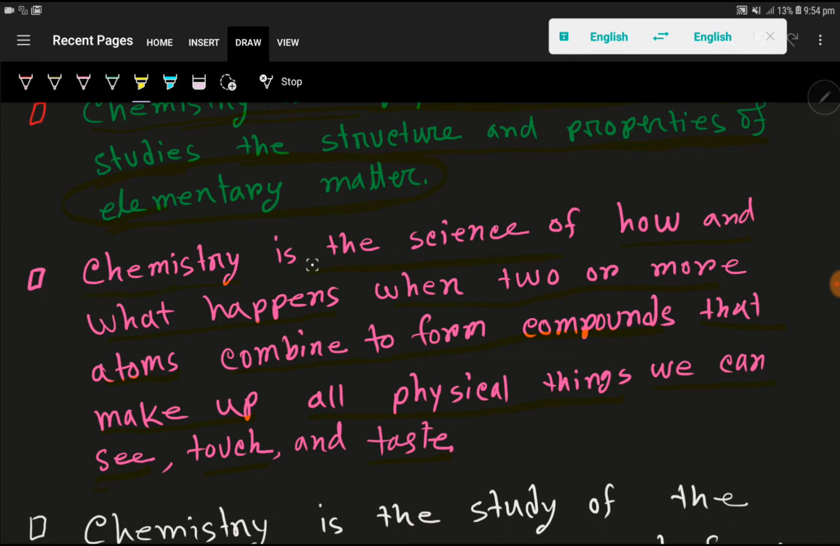Look, chemistry is the science of how and what happens when two or more atoms combine to form compounds that make up all physical things that we can see, touch, and taste.